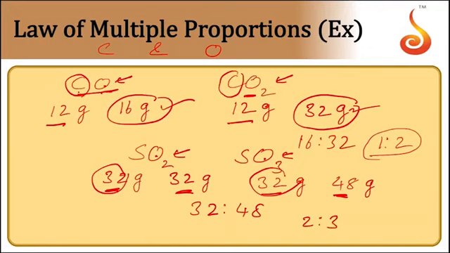So whenever two elements combine with each other to form two or more compounds, the mass of one of the elements which combines with a fixed mass of the other will have a simple whole number ratio.